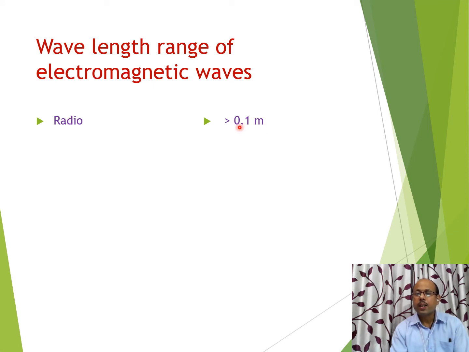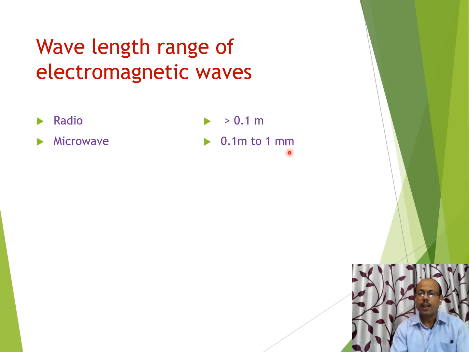It means their wavelength may be of the order of meter or even kilometer, because they have the highest wavelength. Now microwaves, the wavelength of microwaves will be less than the radio waves. It is from 0.1 meter to 1 millimeter. It means the wavelength is decreasing. As we are moving from radio to microwave, the wavelength is decreasing and frequency is increasing.